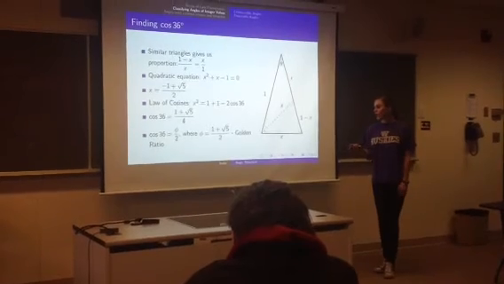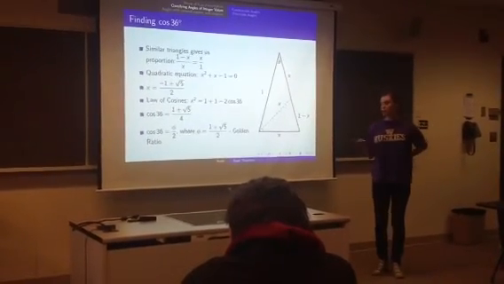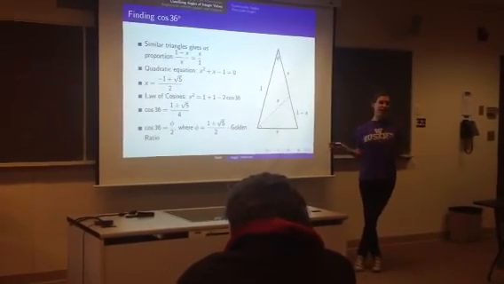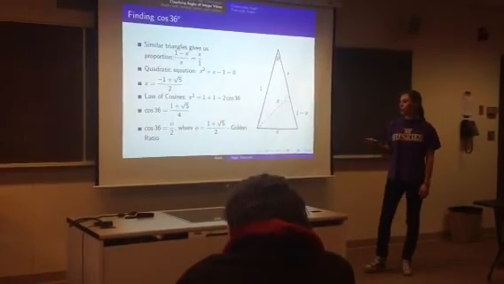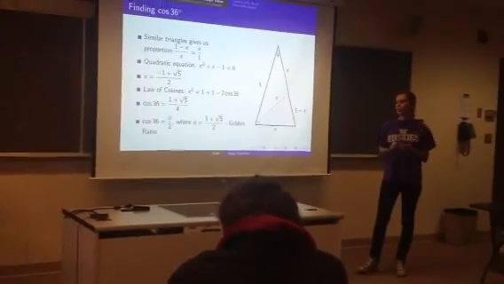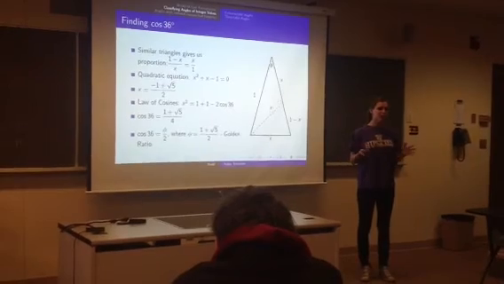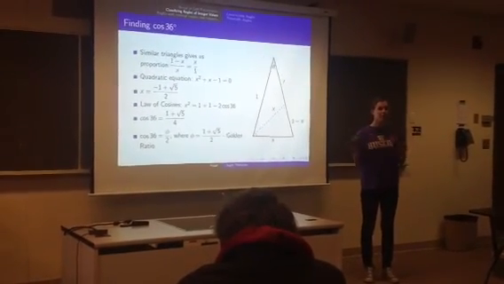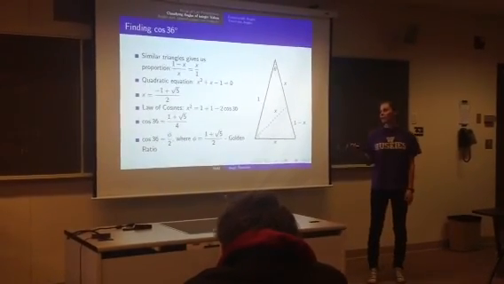So cosine of 36 is actually phi over 2, where phi is equal to 1 plus square root of 5 over 2, which is the golden ratio. It's interesting that it appears here. So we've shown what cosine of 36 is. Also interesting is that cosine of 36 degrees is cosine of pi over 5. As you remember, when we learned all those trig values, cosine of pi over 3, pi over 4, pi over 6, we never learned what cosine of pi over 5 was. So that shows up here.